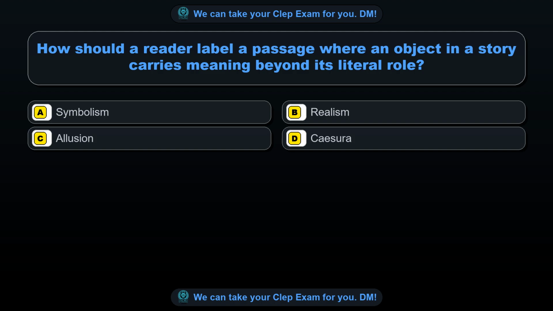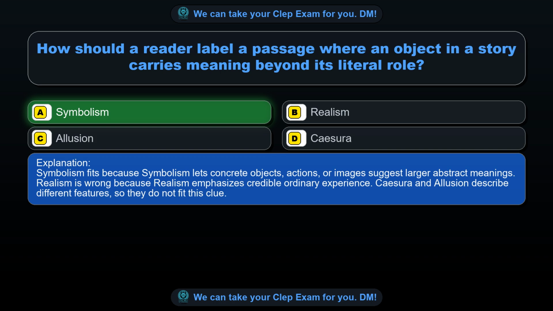Option A, symbolism. Option B, realism. Option C, illusion. Option D, caesura. The correct answer is option A, symbolism. Symbolism fits because symbolism lets concrete objects, actions, or images suggest large or abstract meanings. Realism is wrong because realism emphasizes credible ordinary experience. Caesura and illusion describe different features, so they do not fit this clue.